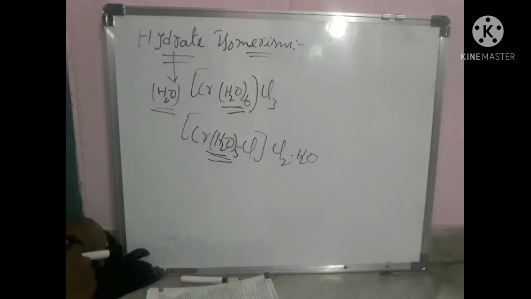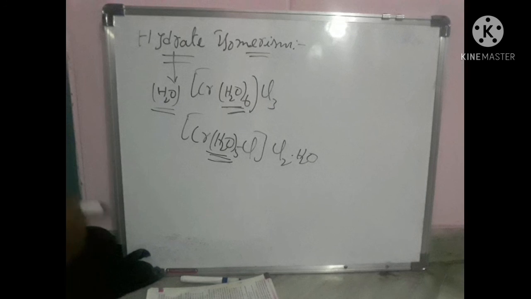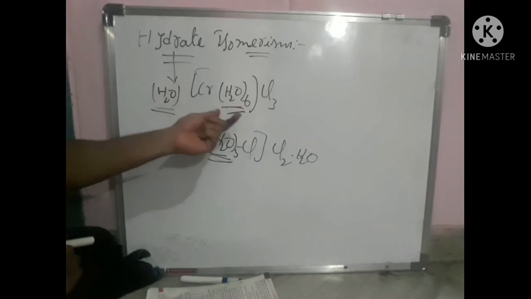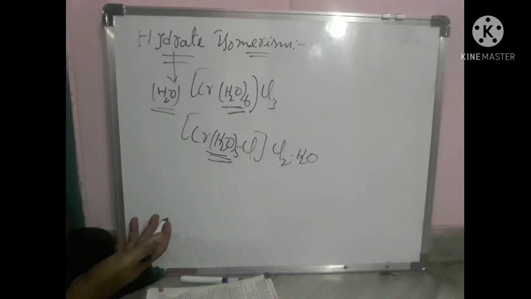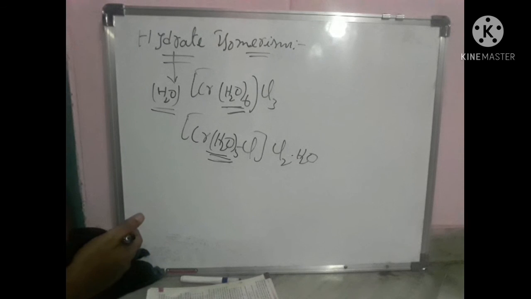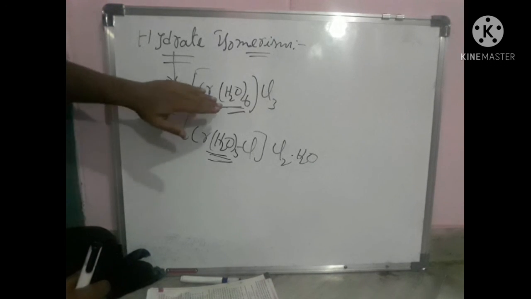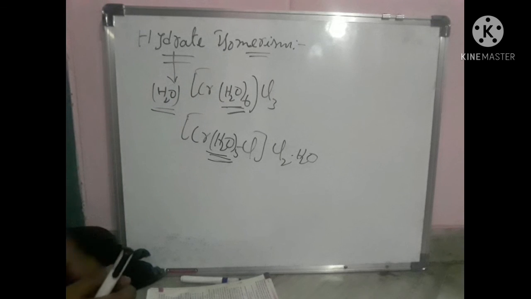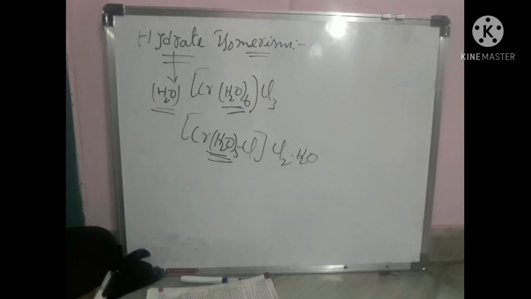Hydrate isomerism can be easily identified by observing the number of water molecules present as ligands. If the number of water molecules changes, it is called hydrate isomerism. Here the number of water molecules is 6 and here it is 5, so it is called hydrate isomerism.